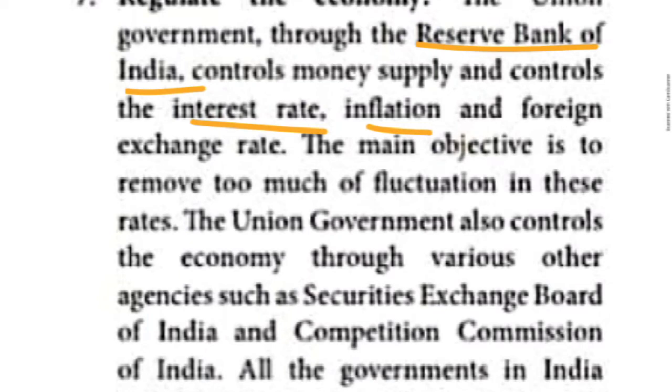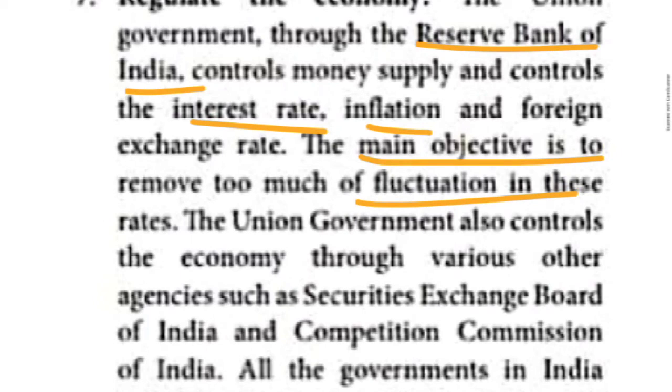The next, the main objective, the objective in the sense, aim. The main aim is to remove too much fluctuation. Underline, fluctuation in the sense variations.